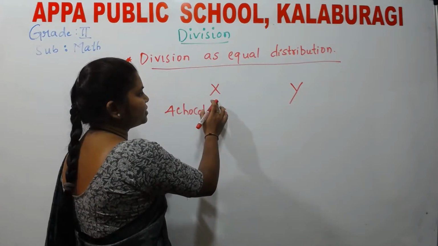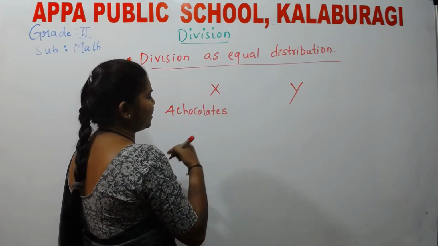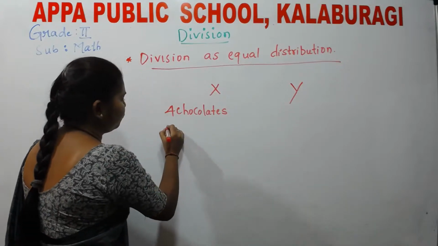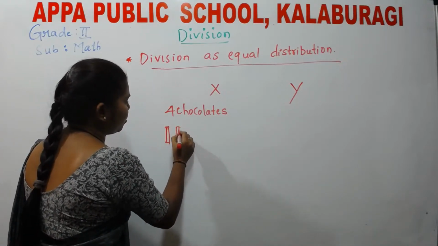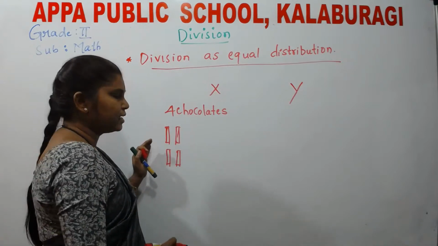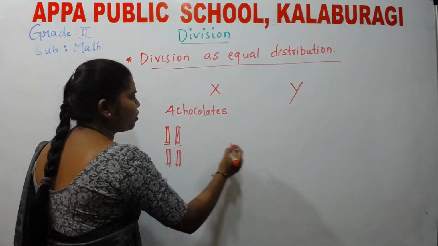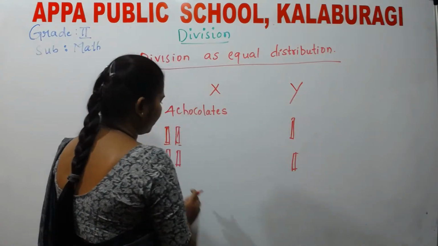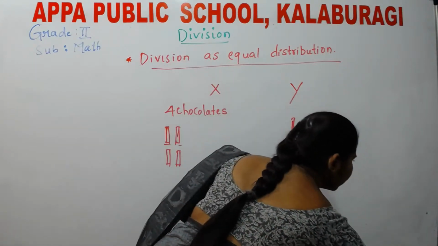Now, what does X do? He is going to share his chocolates. He has got 4 chocolates, so he is going to share 2 of his chocolates with Y. After sharing,